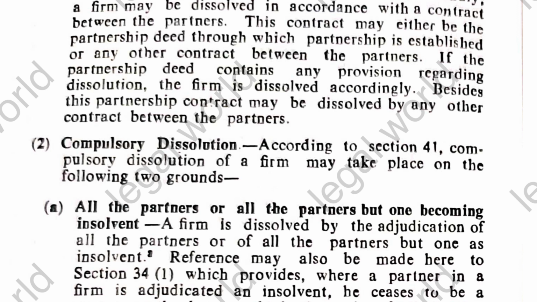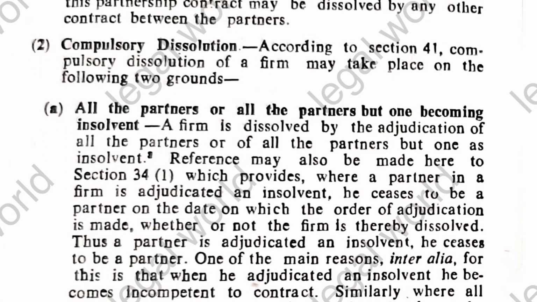Compulsory dissolution of the firm may take place on certain grounds. The first ground is when all the partners, or all the partners but one, become insolvent. Then the firm may be dissolved as per section 41 of the Indian Partnership Act.